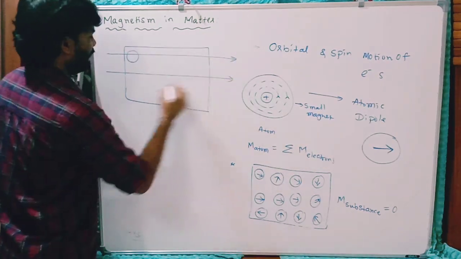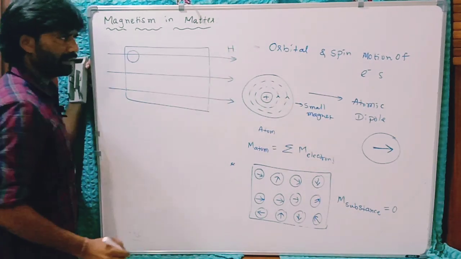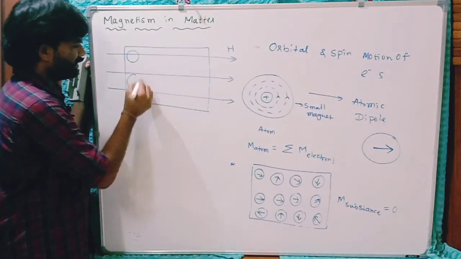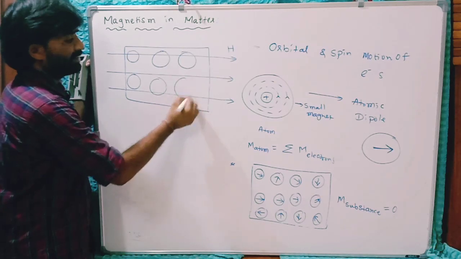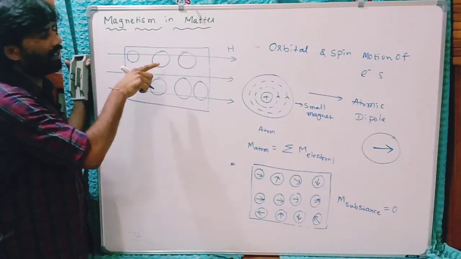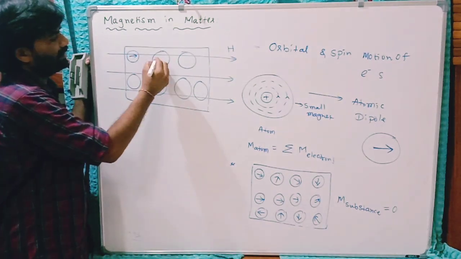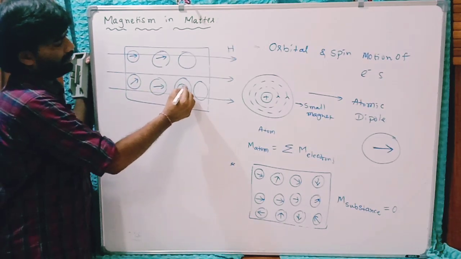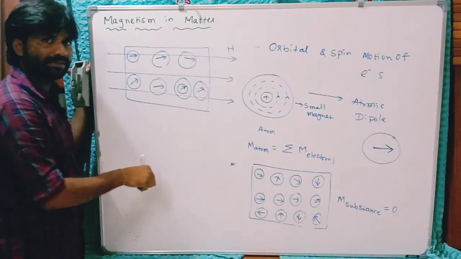This is the external magnetic field. It can be represented by H, and because of that external field, these atomic dipoles will experience torque and they try to rotate parallel to the direction of the field. Because of that torque, that alignment of atomic dipoles will be parallel to this field.